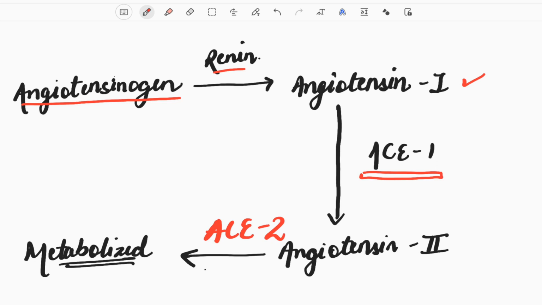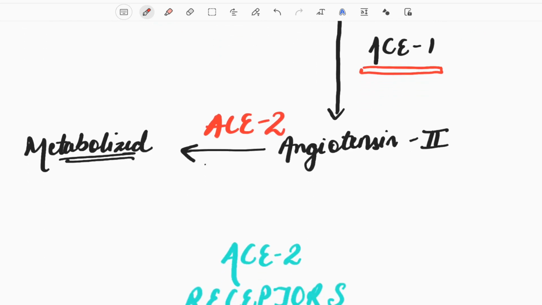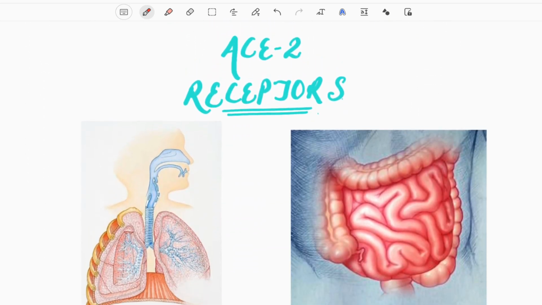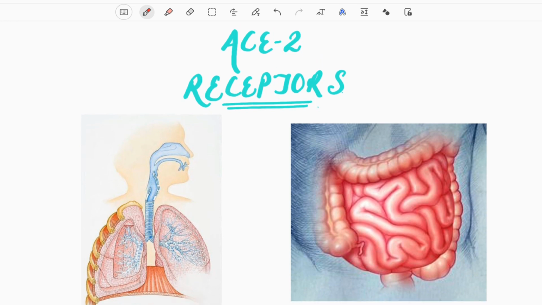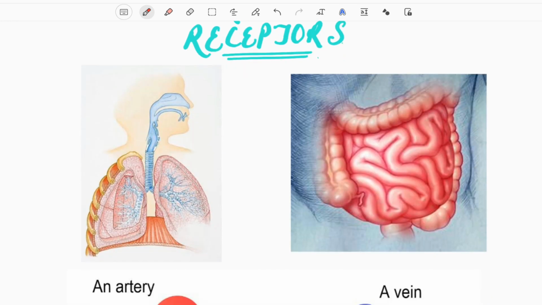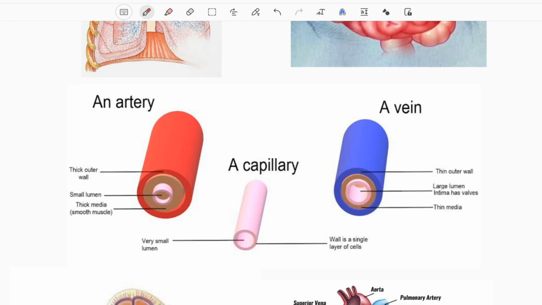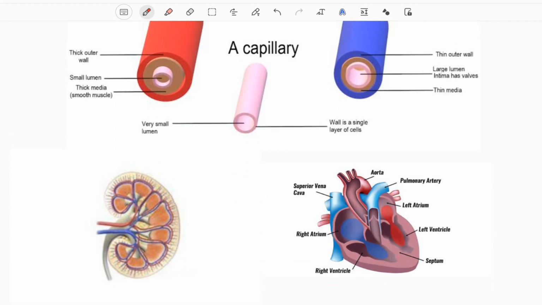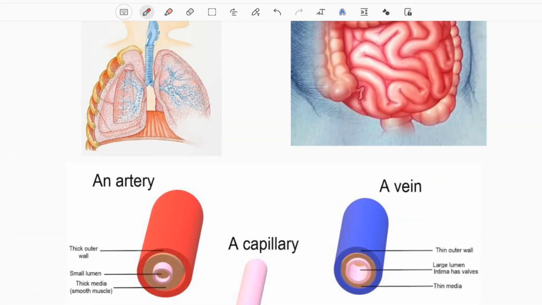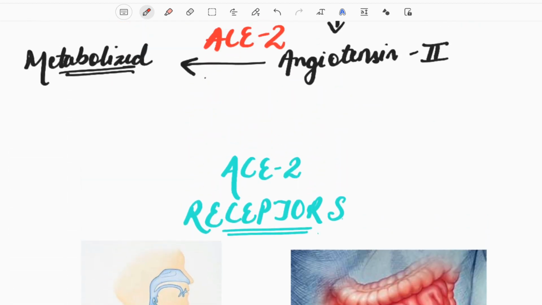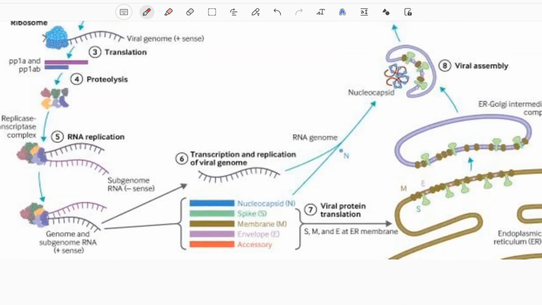angiotensin converting enzyme 2. For this enzyme we have receptors in our body, and these are present almost everywhere: in the lungs, in the small intestine, in the blood vessels. In the veins it is present in the endothelium, and in the arteries it is present in the endothelium as well as in the media layer, that is the muscle layer. It is also present in the kidneys and heart. So we can see it is abundantly present in the body, right?